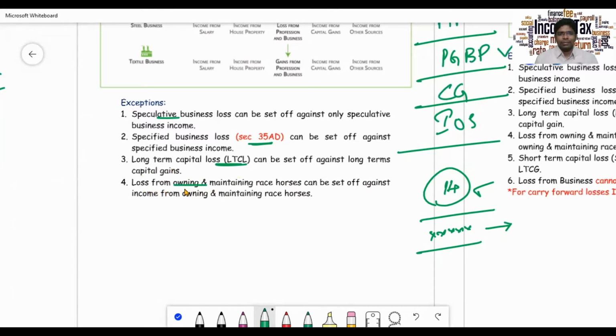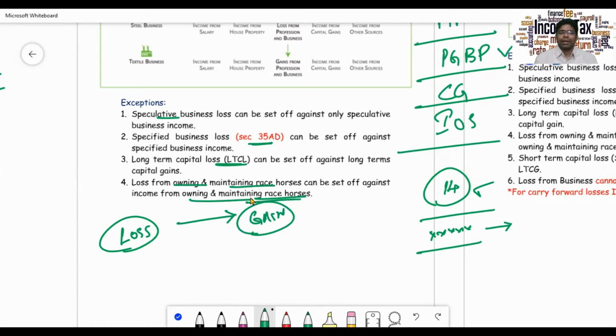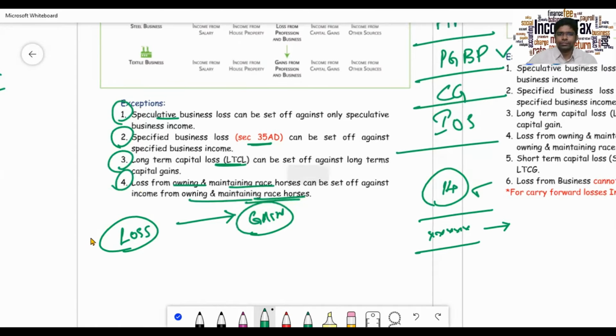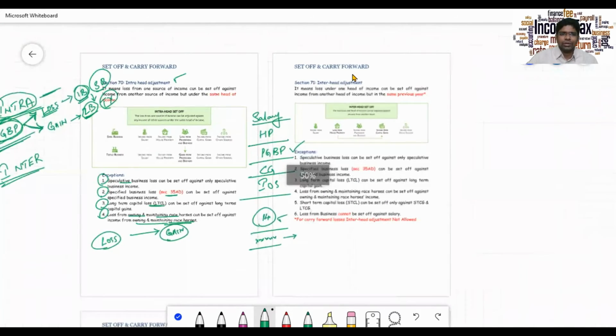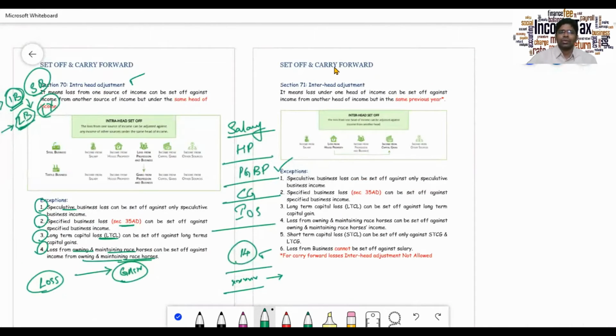If you have any profit from owning and maintaining race horses, only then can you set off a loss. So if you have a loss from owning and maintaining race horses, you can only set it off against the gain from owning and maintaining race horses and nothing else. So these four are exceptions. And in addition to that, you can set off however you want.